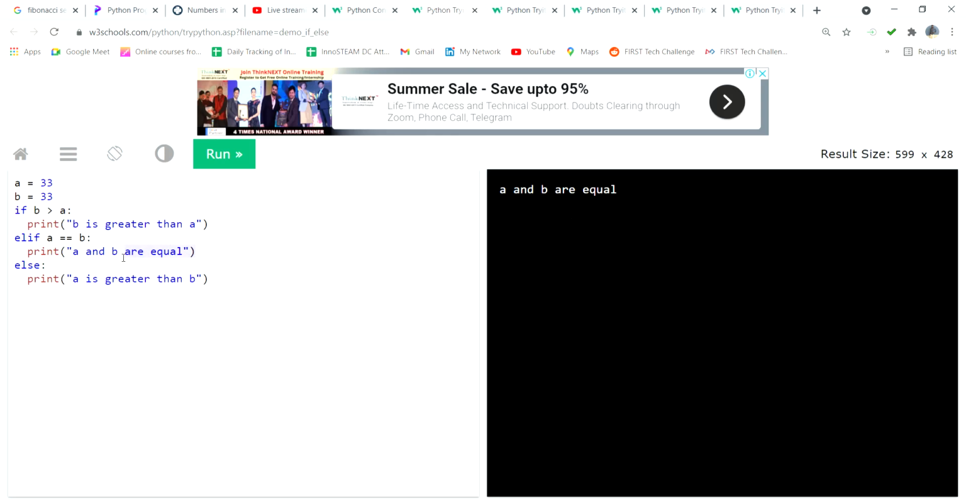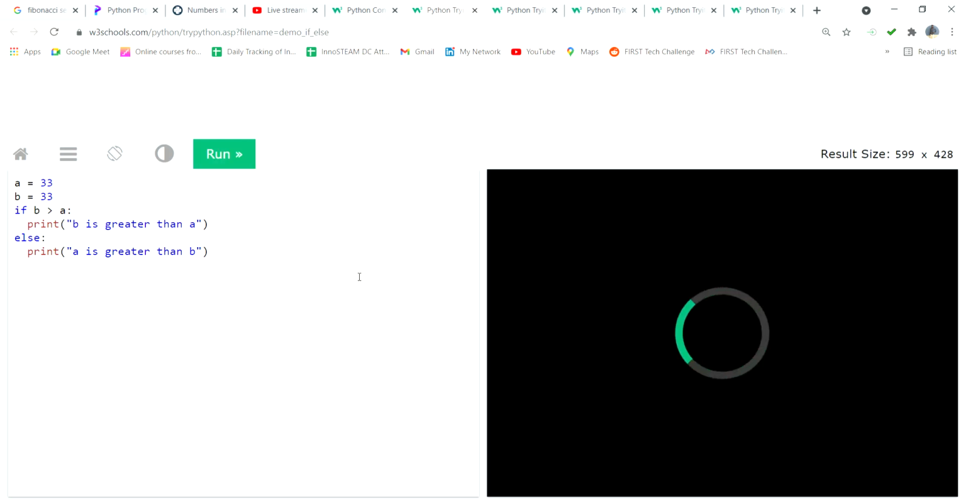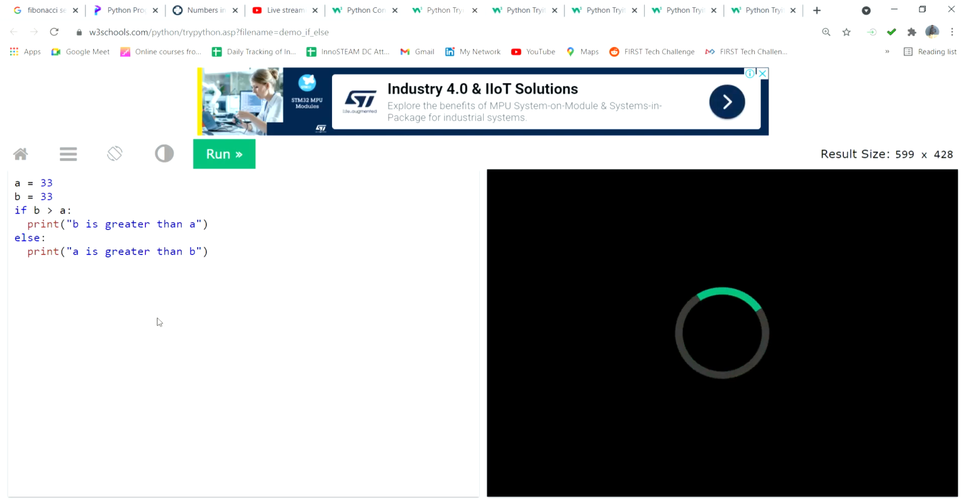Suppose I remove this one. Now what is the output if I run it here? Can anybody expect the answer? Nothing will display. Okay, we'll see. Error, sir? No, error means the program has a problem. Otherwise, it is not an error.